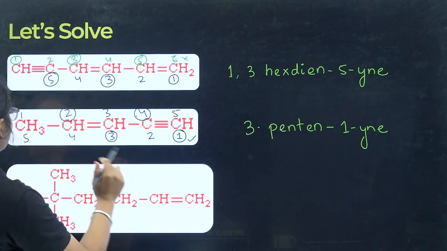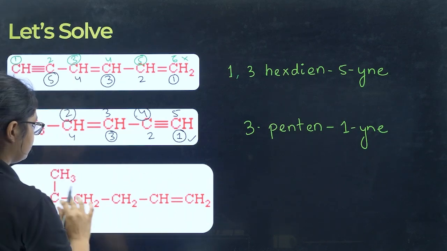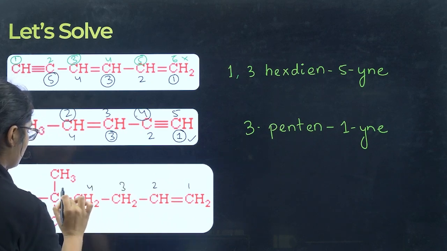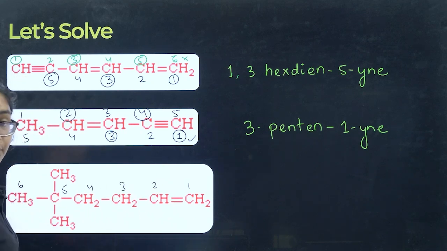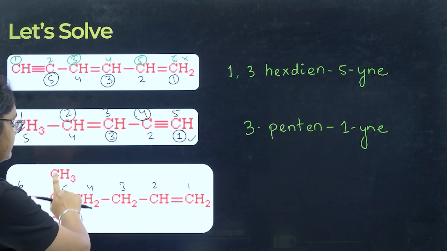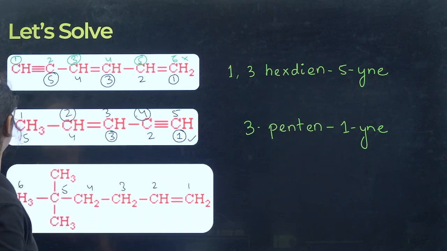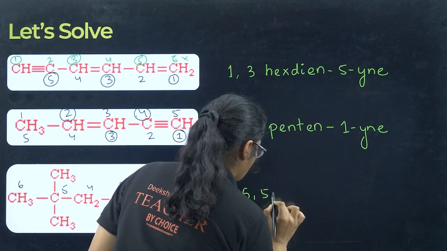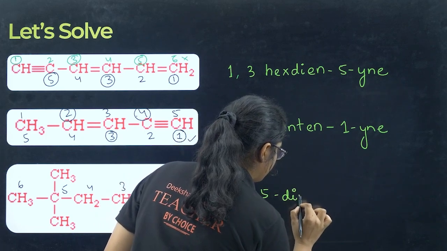Now let's see this one. Here also a double bond is there. So the double bond should get the first priority before the substituent. So 1, 2, 3, 4, 5 and 6. On fifth carbon I have a substituent. So I will write the substituent name first: 5,5-dimethyl.